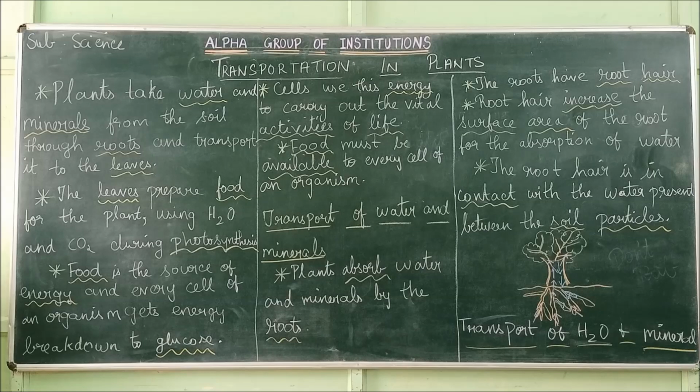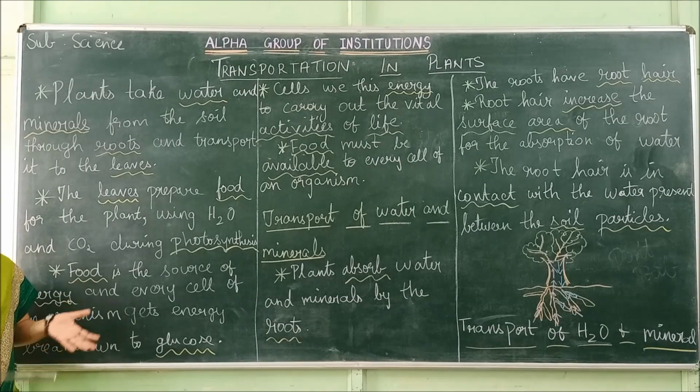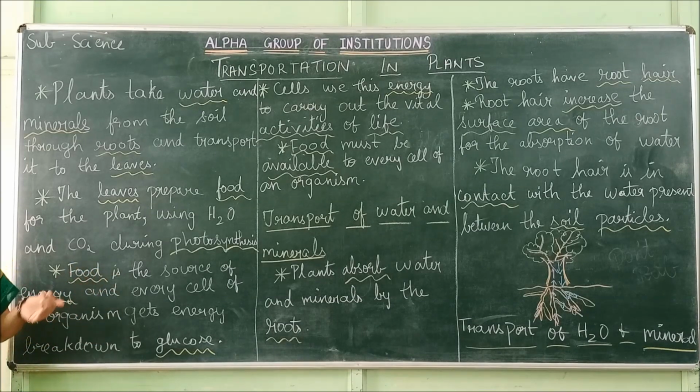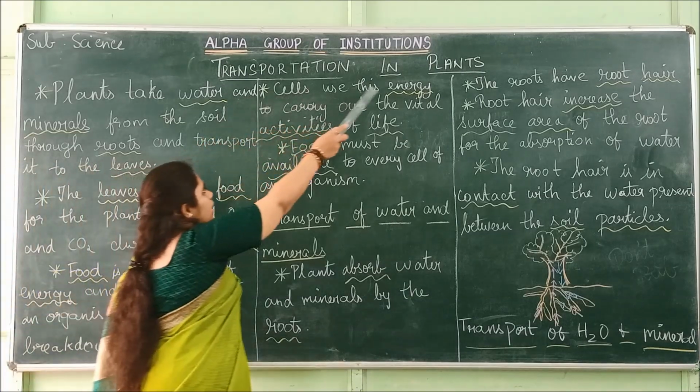Hello children, welcome to the second session of biology. In the last session we saw about transportation in animals. Transportation means moving all the components around our body. There is a movement of oxygen, a movement of waste products like carbon dioxide, and a movement of all the digested food also. Likewise, in this video you are going to see about transportation in plants.